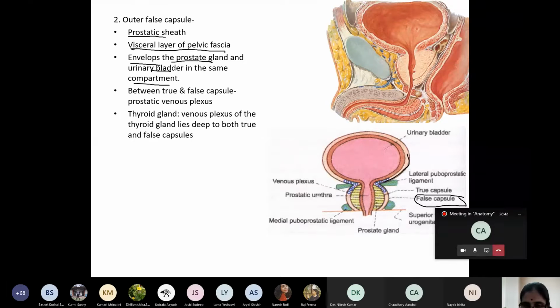Between the true and false capsule, can you see these blue colored vessels, the venous plexus? What is this? Prostatic venous plexus. In the endocrine gland thyroid, the venous plexus of the thyroid gland lies deep to both the true and false capsule. Whereas in the prostate, the venous plexus lies between the true and false capsule. This question will 100% always be asked in university and semester exams.